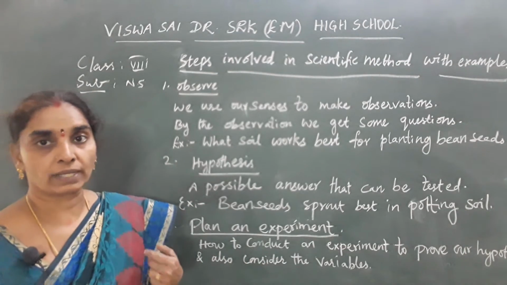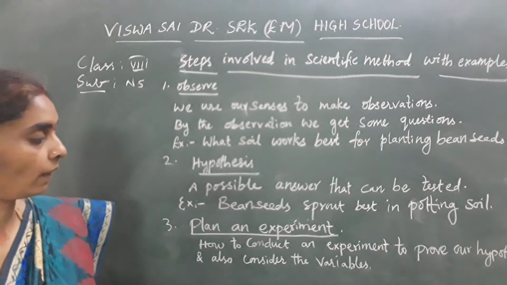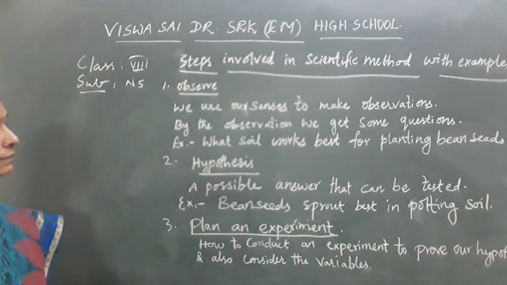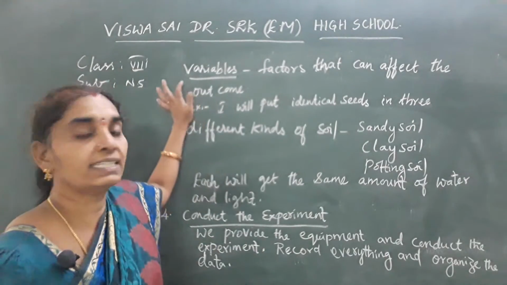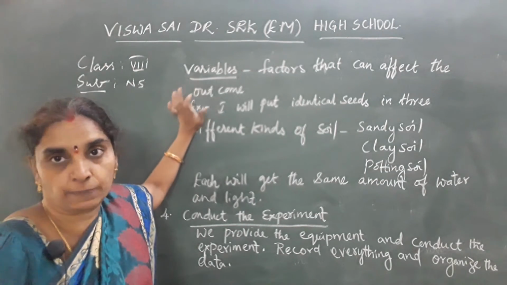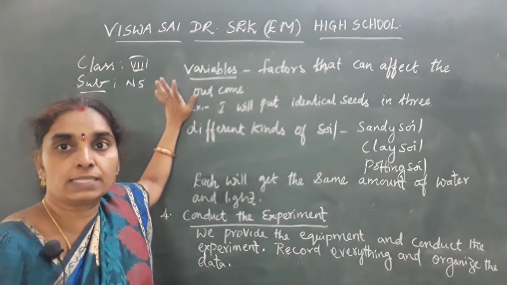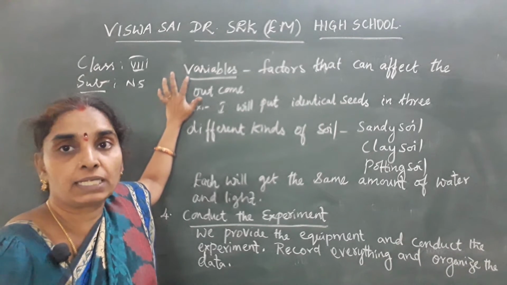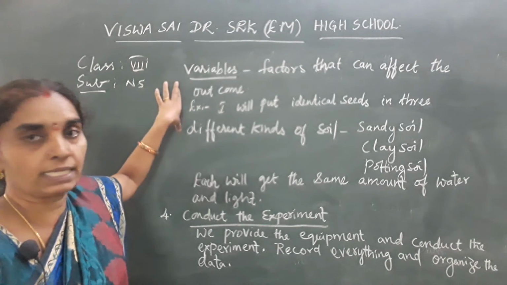Okay children? Okay, note down. See children, here the variables. The variables are the factors that affect the outcome of the experiment. So here the water, light and temperature are the variables that affect the outcome of the experiment. So they are kept constant here.